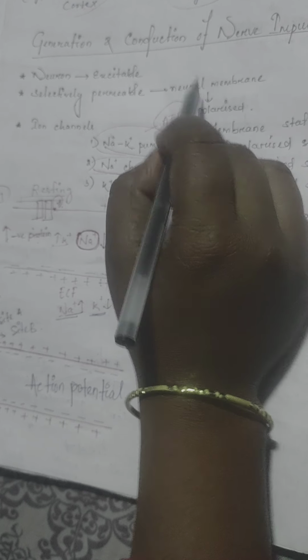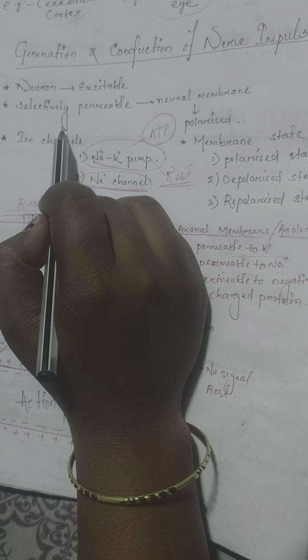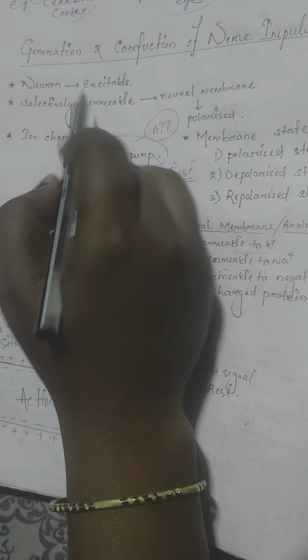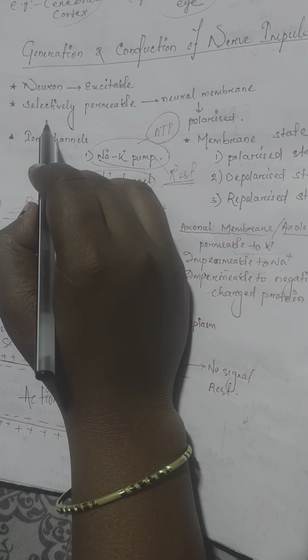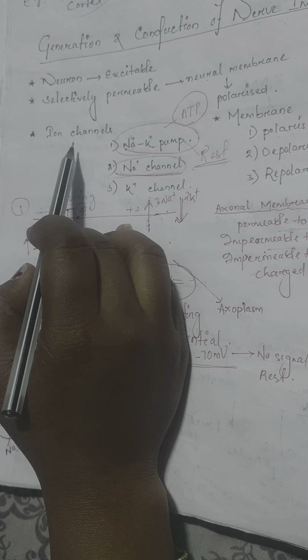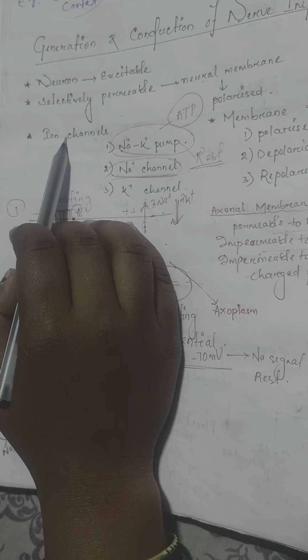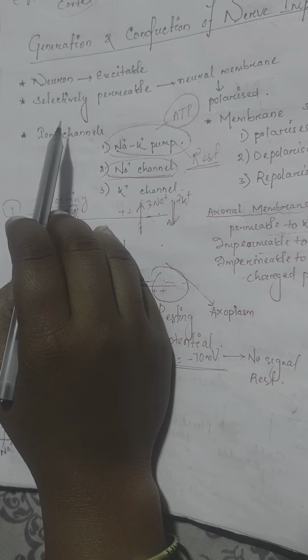As the neuron membrane is polarized, that's why neurons are excitable. The neural membrane is polarized due to the selective permeability of different ions through it. I will try to discuss some elements to explain the generation and conduction.